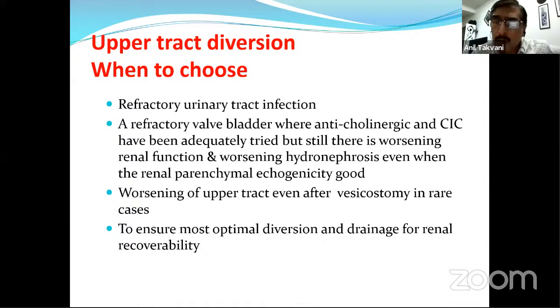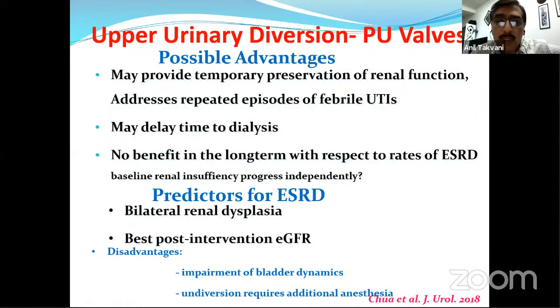So to break that completely, we have to think about upper tract diversion, to ensure the most optimal diversion and drainage for renal recoverability. So these are the possible advantages: it may provide temporary preservation of renal function and address the repeated episodes of febrile UTI, reduce hospitalization, and the injectable antibiotics may delay the time to dialysis, but no benefit is seen in the long term with respect to the rate of ESRD. Maybe some people sometimes do not agree.